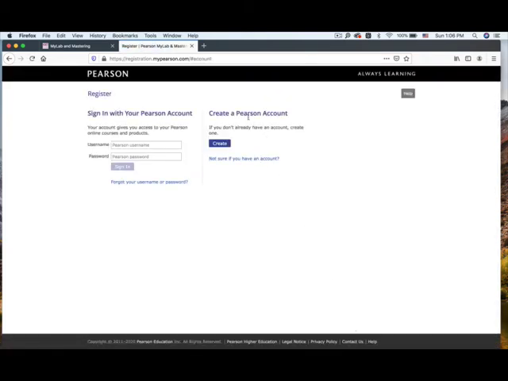Okay, if you have a Pearson account here, you could sign in with your Pearson account username and password. Make sure you write down your username and password, okay? And if you never had an account, you could create a new one from here. So let me log in.